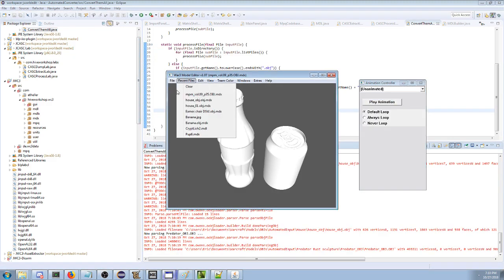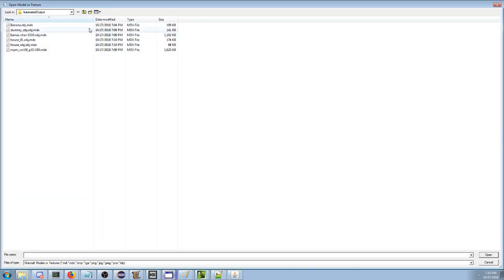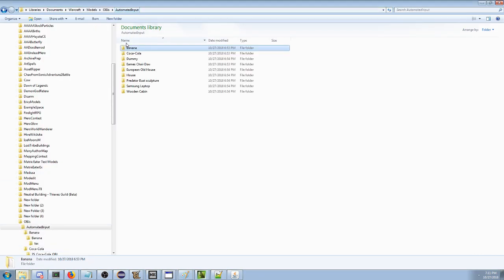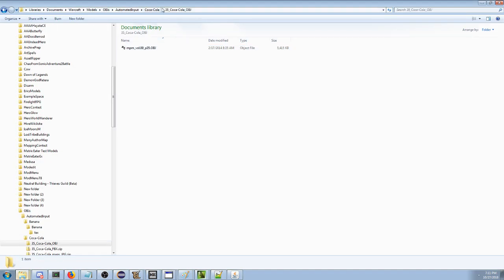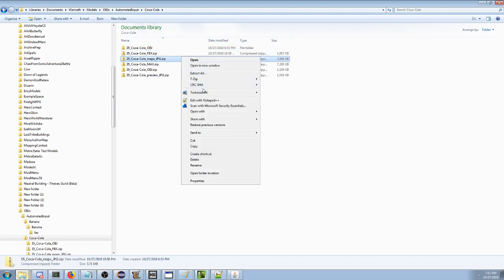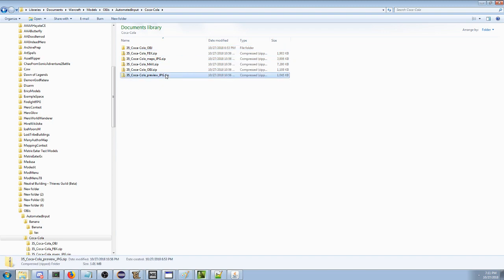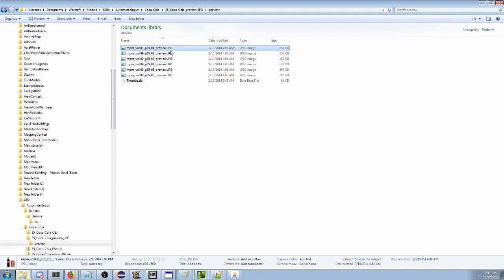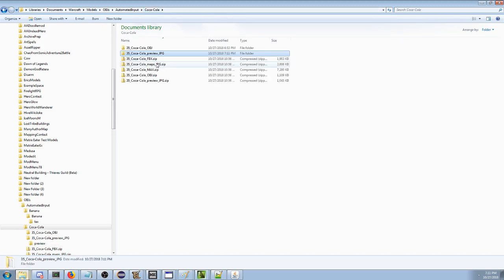I'm gonna be honest with you, you do not want to do that. Does that Coke bottle come with a texture? Coca-Cola. No, there's no texture at all. Why would they have it textured online? These people are just making things up. Okay. Maps, JPEG. Okay. Preview JPEG. Okay. Really? So, they couldn't just put this in any format ever that it would be automated? Oh, this is preview. It's literally the preview.